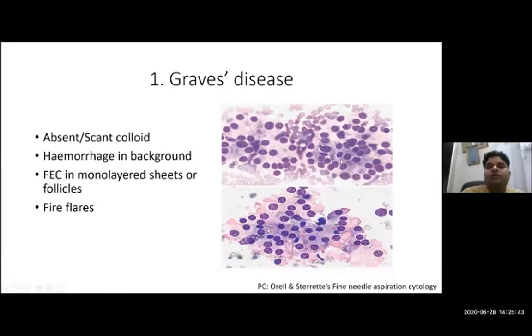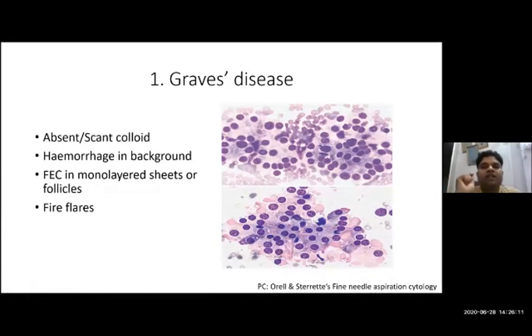Along with that, you will get a very characteristic microscopic finding, flares. In Graves' disease, you will get flares. These pinkish vacuolar structures are known as flares, and flares just indicate the hyperactivity of the follicular epithelial cells.